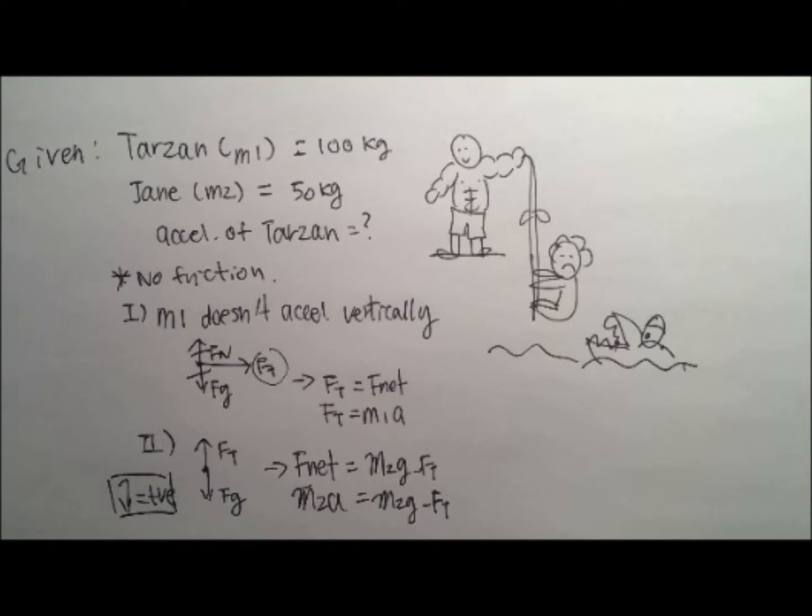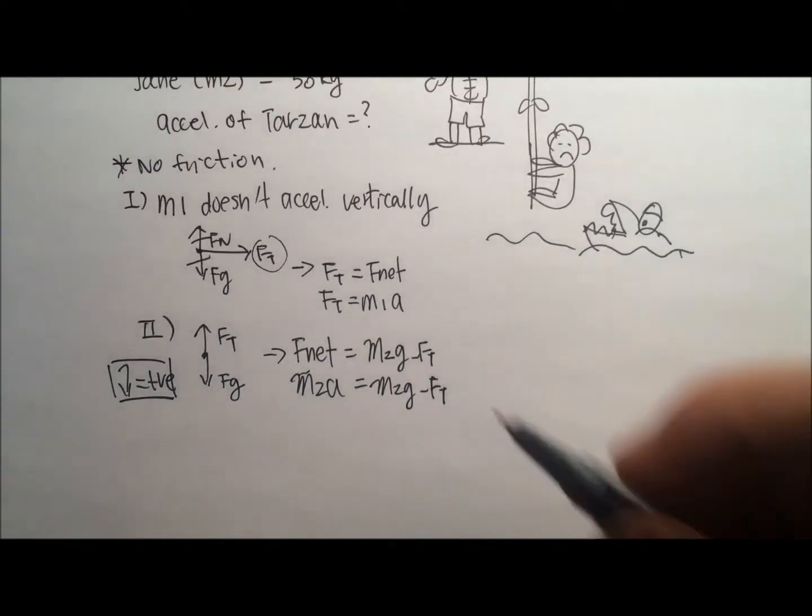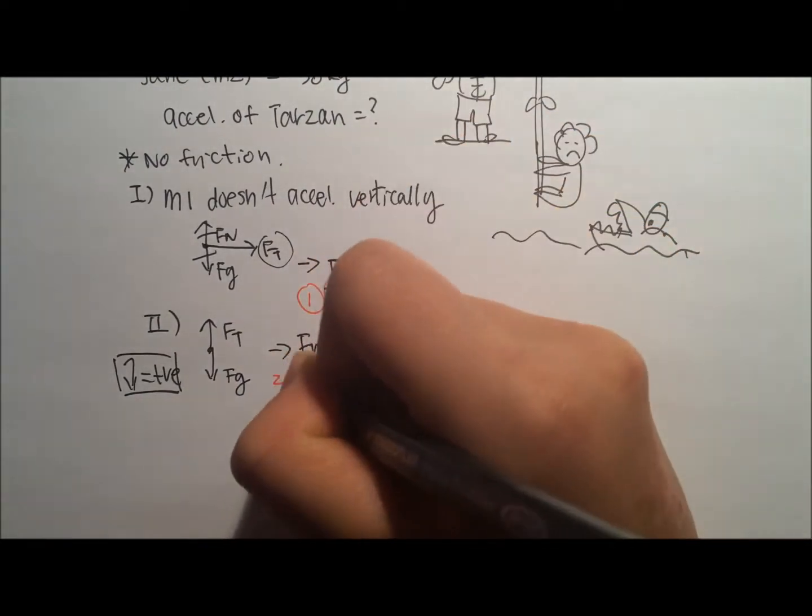Here, it's important to remember that the force of tension acting on both Tarzan and Jane is equal. This is because they are both hanging on to the same string. Since the force of tension acting on both masses is equal, we can substitute equation 1 into equation 2.